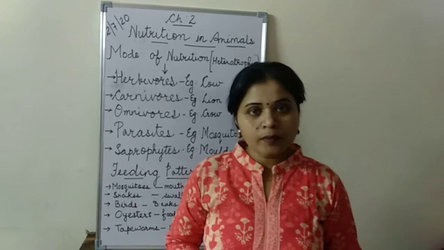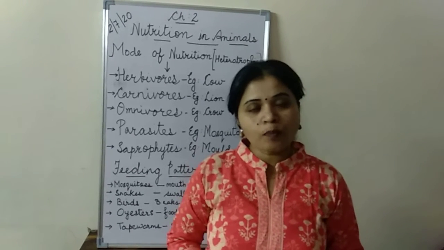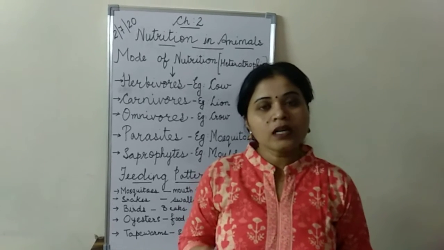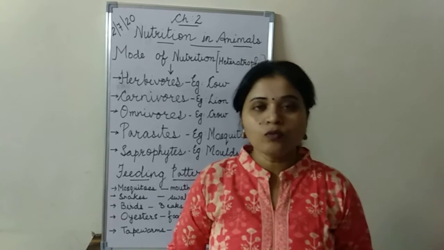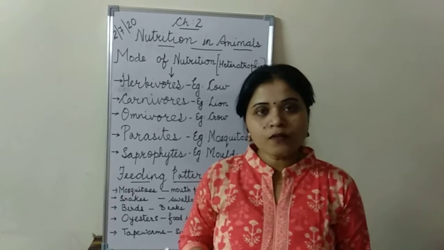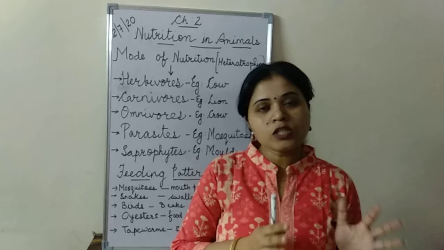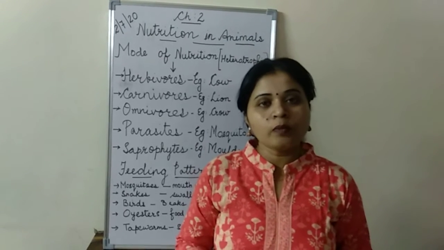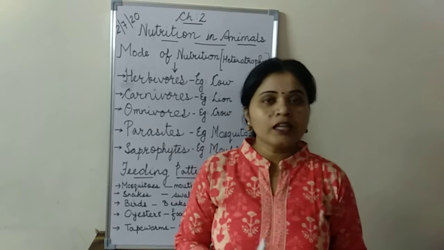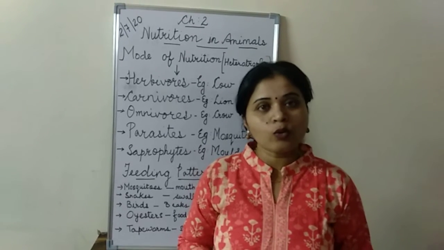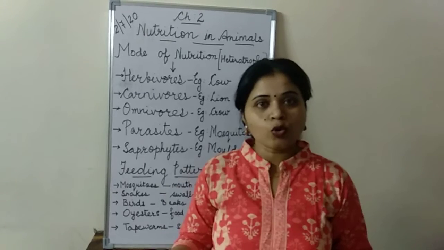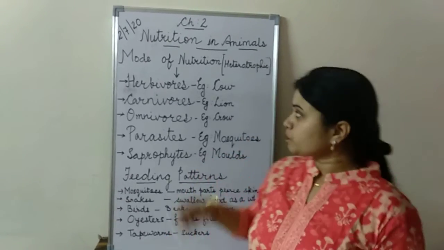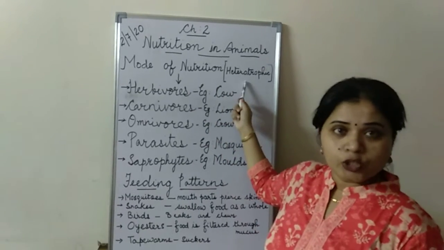Plants are autotrophic. Why we call the plants as autotrophic? Because plants are able to prepare their own food using sunlight, carbon dioxide, chlorophyll and water. The autotrophs are the ones which are providing the food to the heterotrophs. Heterotrophs are the ones who are not going to make their own food, or we can say they don't have the ability to prepare their own food. They depend upon the autotrophs or other organisms for their food. Now let us look into the mode of nutrition present in heterotrophs.